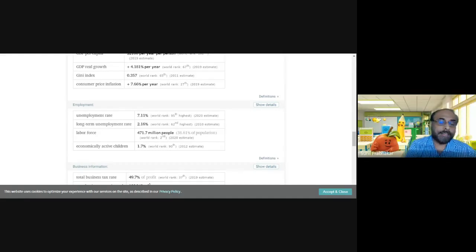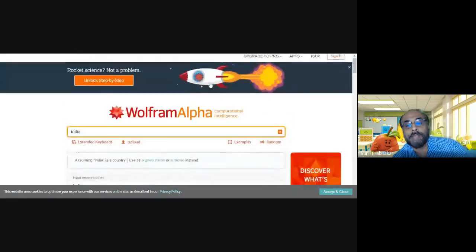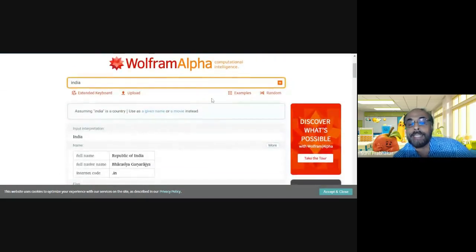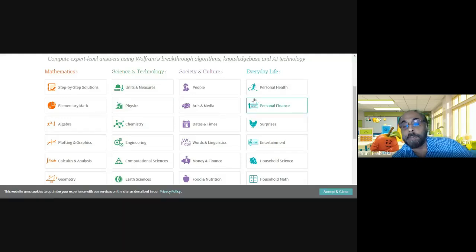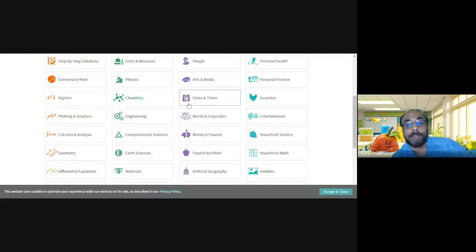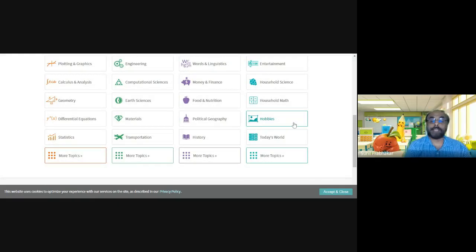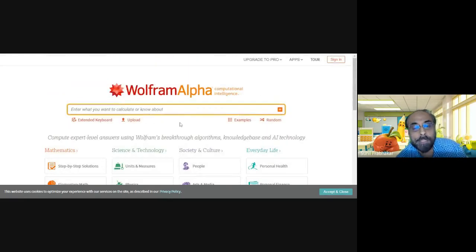Then the knowledge engine you are actually seeing is called Wolfram Alpha. Wolfram Alpha is a knowledge engine. It works for a lot of subject areas and topics. It is computational intelligence. You can have step-by-step solutions, units and measures, people, personal health, elementary math, physics, arts and media, algebra, chemistry, dates and time, plotting graphs, engineering, a lot of areas. They provide information in a structured manner. And you can go for simple solutions also.